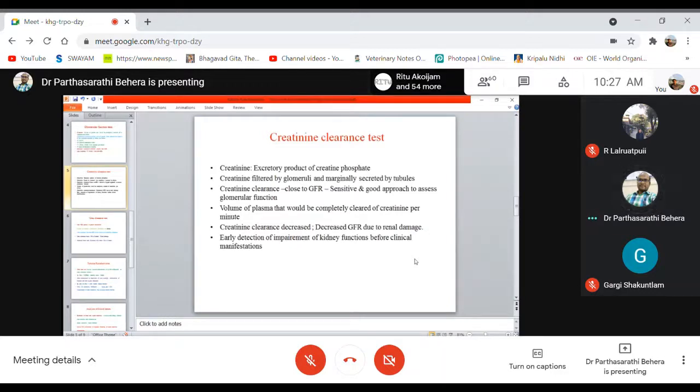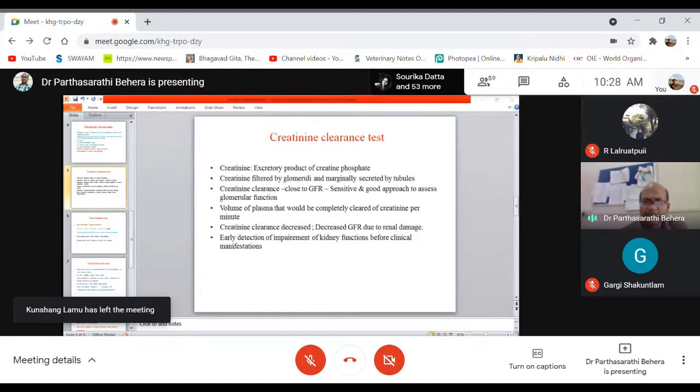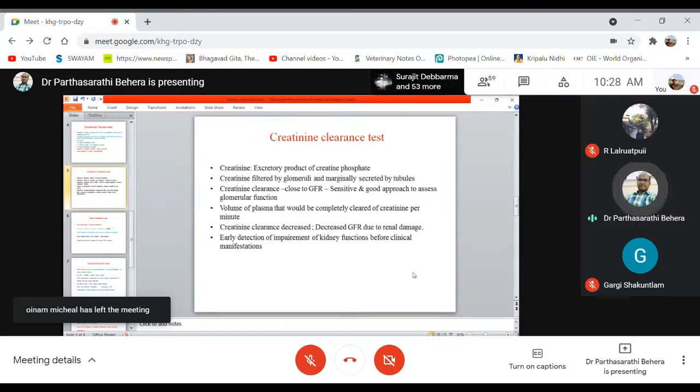But if you estimate the creatinine clearance and it is decreased, it definitely gives a clue that the kidney function is impaired. That's why it helps in early detection of impairment of kidney functions before clinical manifestations occur. Is it clear regarding the creatinine clearance test?